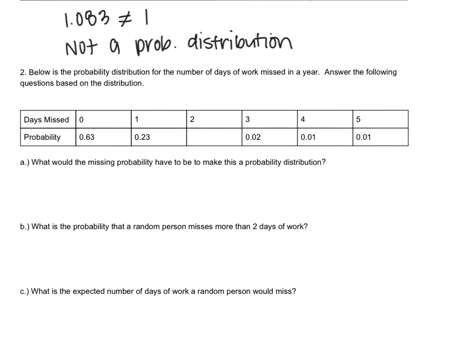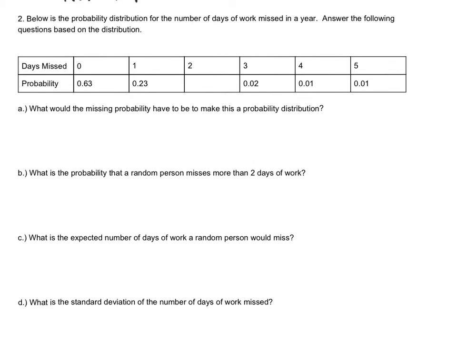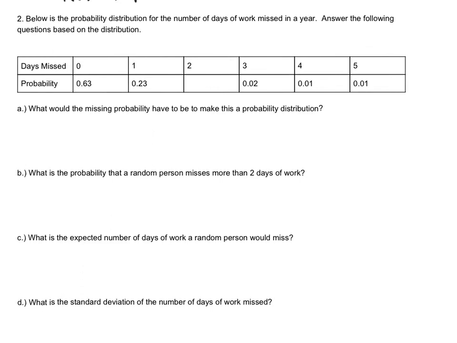So next we have a probability distribution for the number of days of work missed in a year, and we want to answer questions based on this table. So we want to find the missing probability to make this a probability distribution. So I'm going to add the probabilities we have, so 0.63 plus 0.23 plus 0.02 plus 0.01 plus 0.01, and we're going to get 0.90, which means in order for our probability distribution to sum to 1, this has to be 0.10. So 1 minus 0.63 plus 0.23 plus 0.02 plus 0.01 plus 0.01.